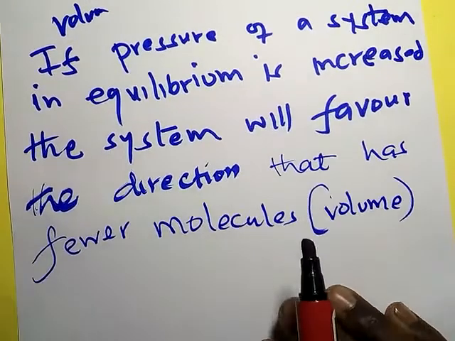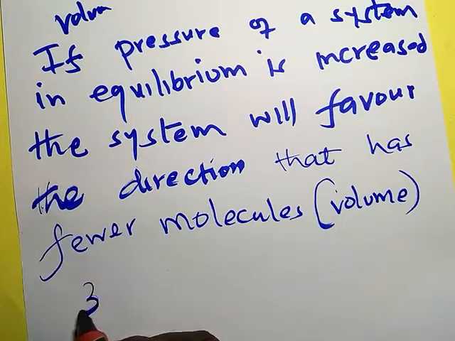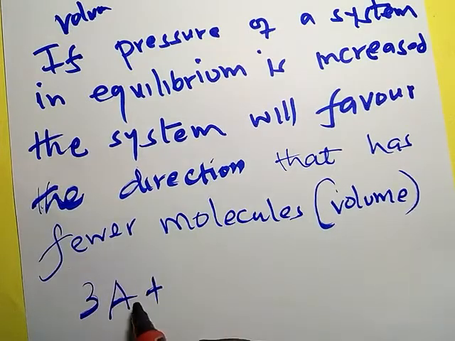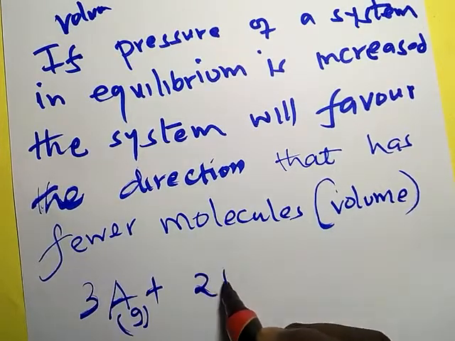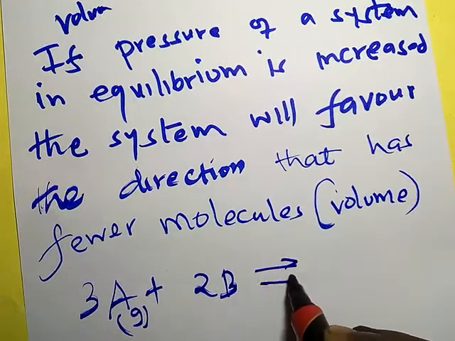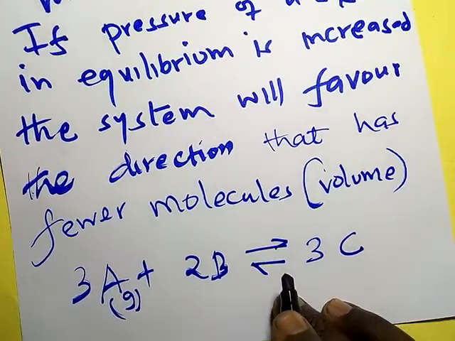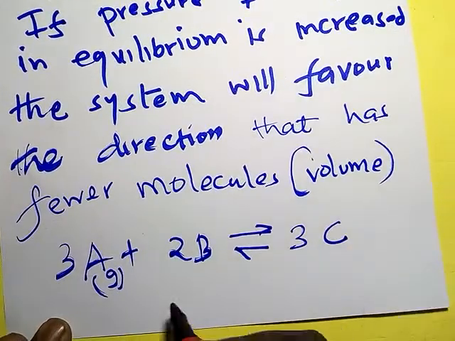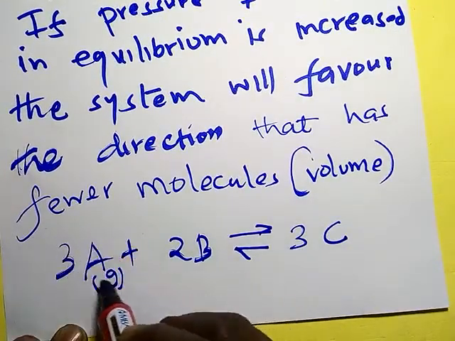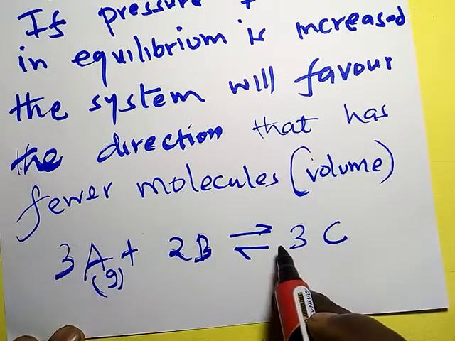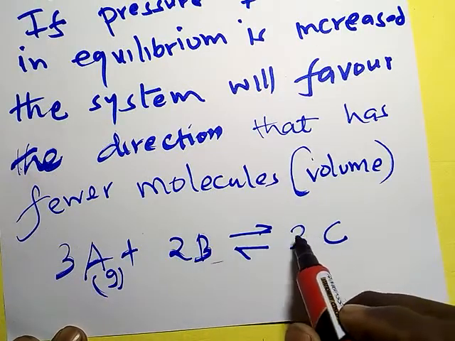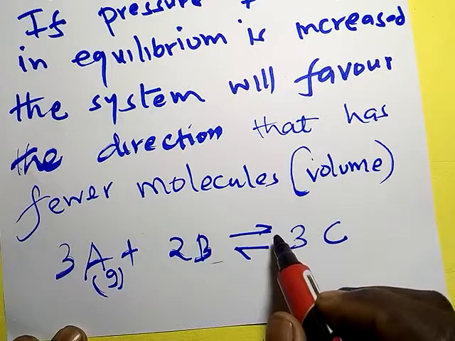Let me give an example here. We have 3A, which is a gas, plus 2B, giving us 3C. Now we are decreasing pressure. What will happen when pressure in this system is decreased? Equilibrium will shift to the direction that has more molecules.